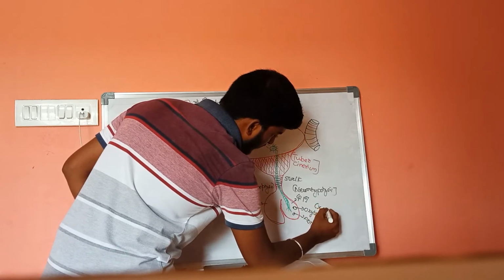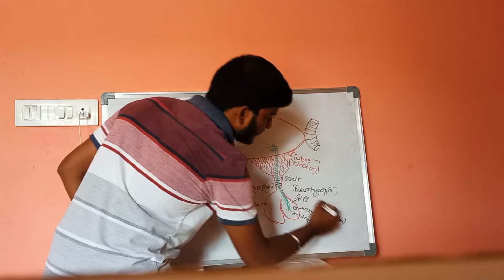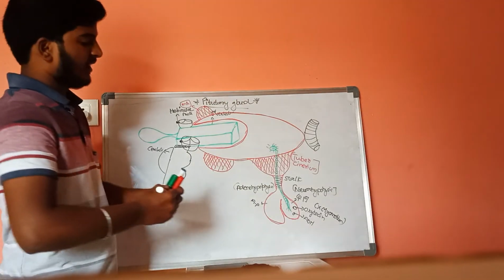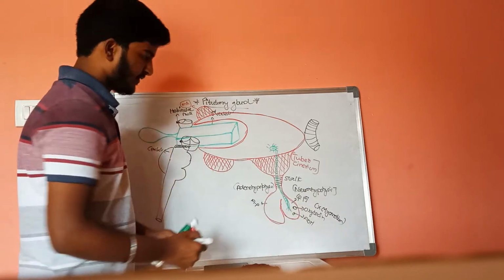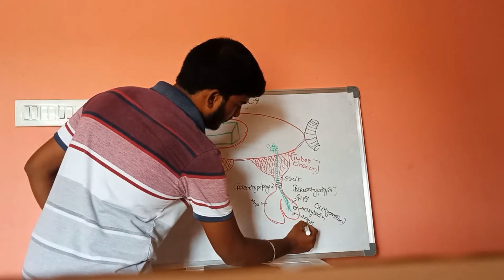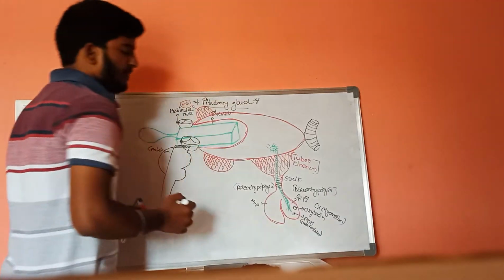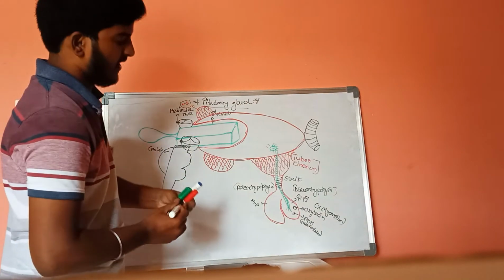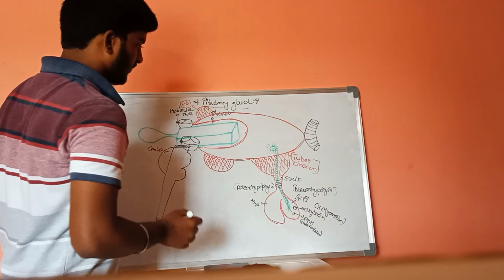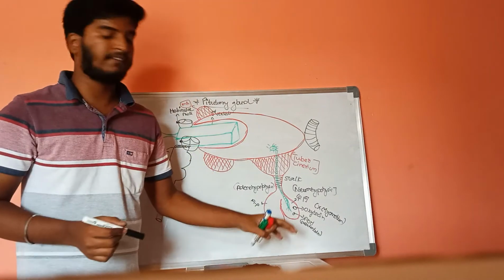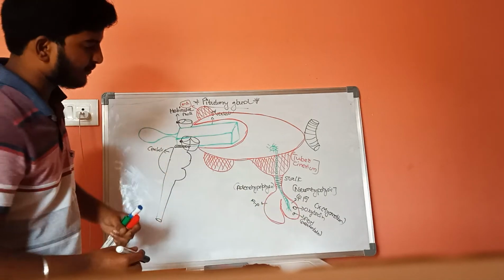The function of ADH is that it helps in maintaining the water balance in our body. This is the function of the posterior pituitary gland.